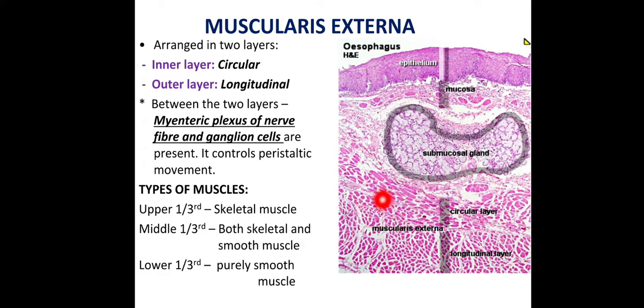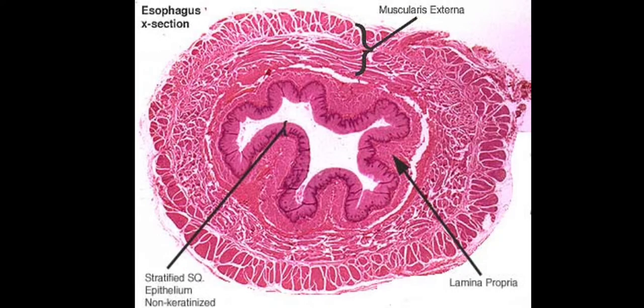So the muscularis externa is made up of skeletal muscle in the upper 1/3 part, of both skeletal and smooth muscle in the middle 1/3 part, and of purely smooth muscle in the lower 1/3 part. So these are the changes in the esophagus. But it is very important that the fibers are arranged in 2 layers, an inner circular layer and an outer longitudinal layer. So this one is the circular layer and that one is the longitudinal layer, which is shown in the diagram.